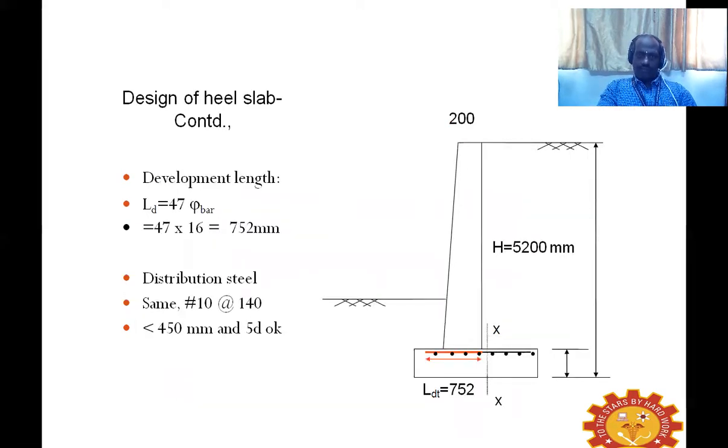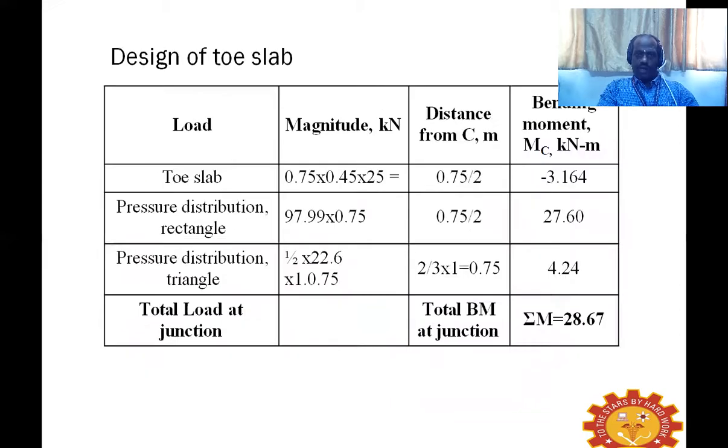Same way, we can go with the design of the toe slab. In this toe slab, again you can go with the magnitude of the self weight of the toe slab, and what is your upward pressure due to the soil pressure from the bottom. That also we can find out. You get a trapezoidal pressure diagram.